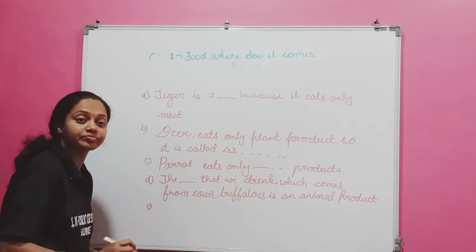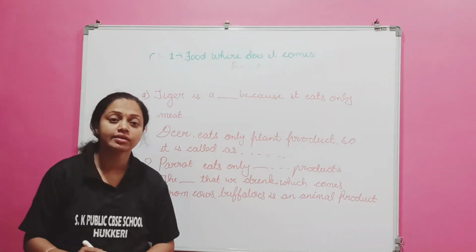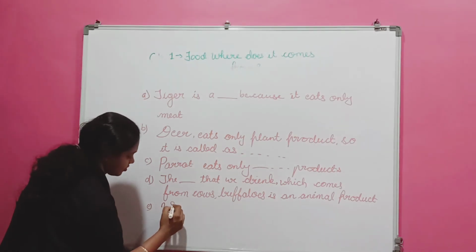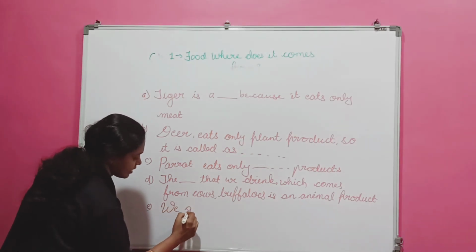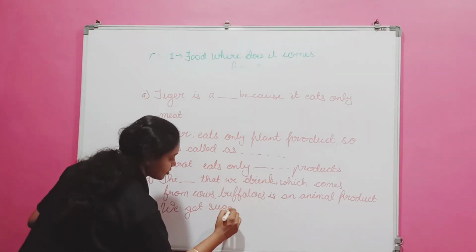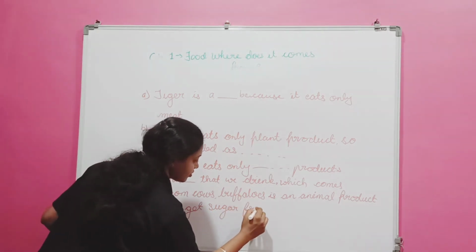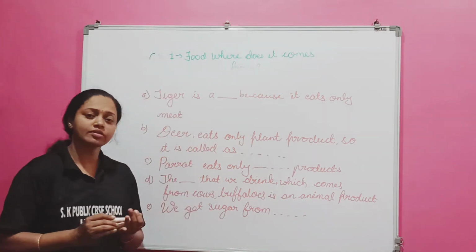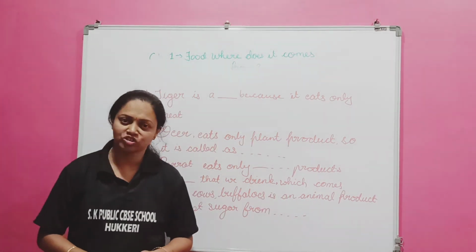Now, the last one is we get sugar from dash. Dear students, options are given in your textbook.